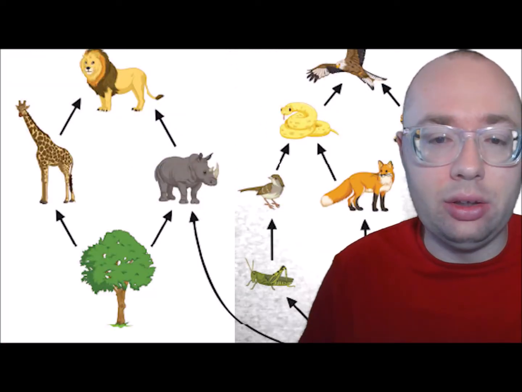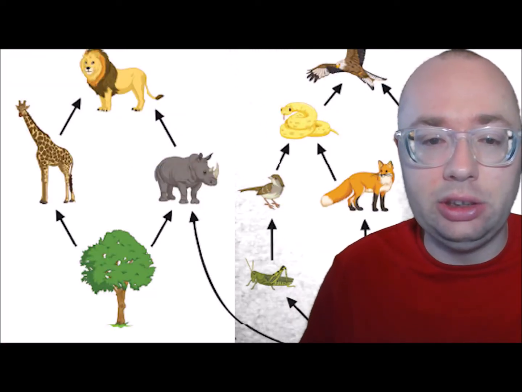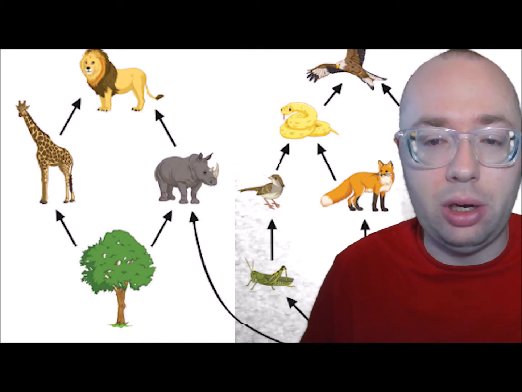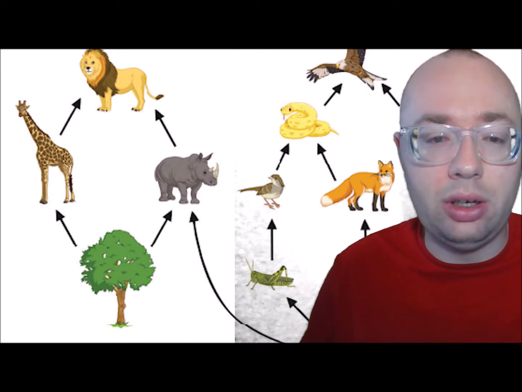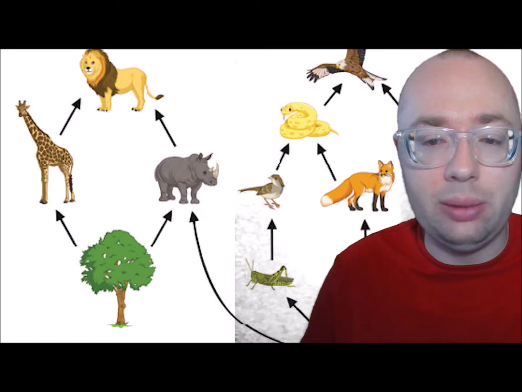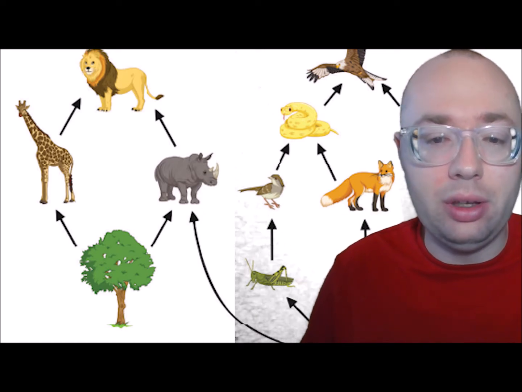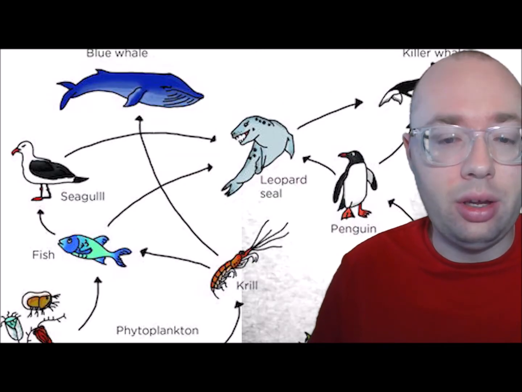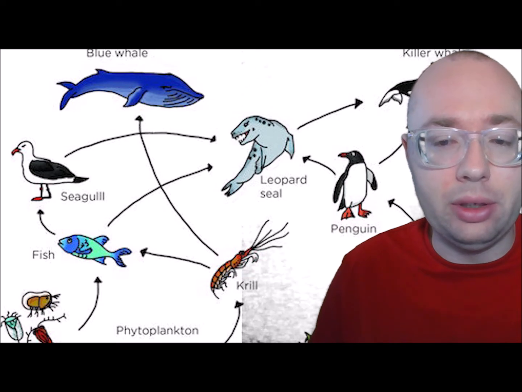In any ecosystem, there are many food chains, and generally most plants and animals are part of several chains. When you draw all the chains together, you end up with a food web. A food web may look like a spider web. There are food webs in every environment, not just on land.